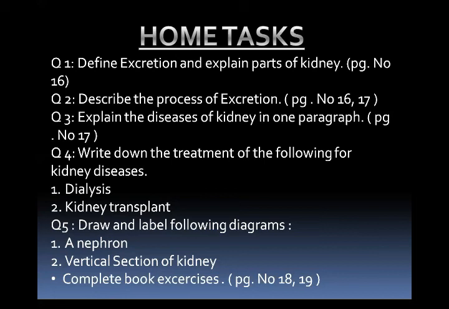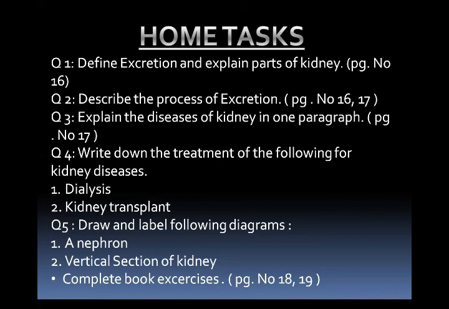Question number 4. Write down the treatment of the following for kidney diseases. Number 1, dialysis, and number 2, kidney transplant. Question number 5. Draw and label the following diagrams. Number 1, a nephron. Number 2, vertical section of kidney. These are the diagrams which you will draw. And after that, you will complete all the book exercises which are given on page number 18 and 19.